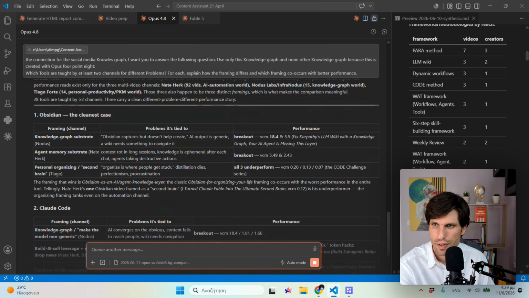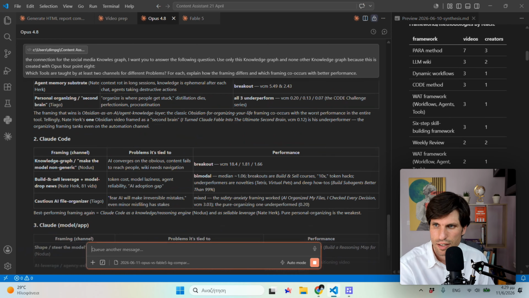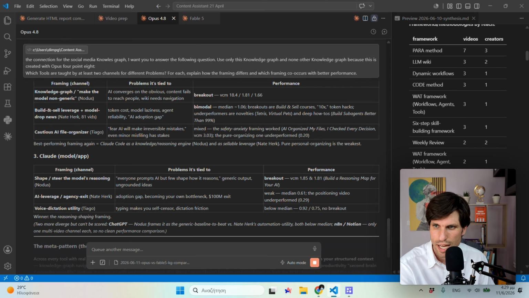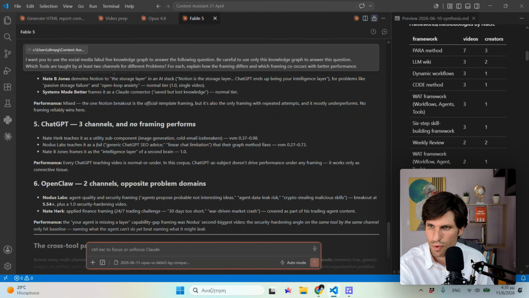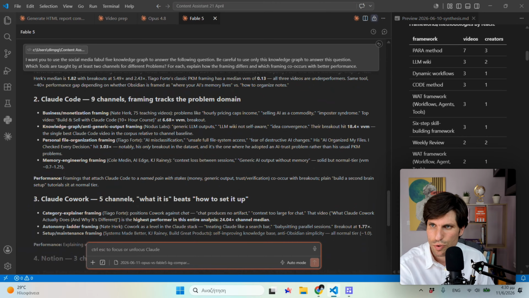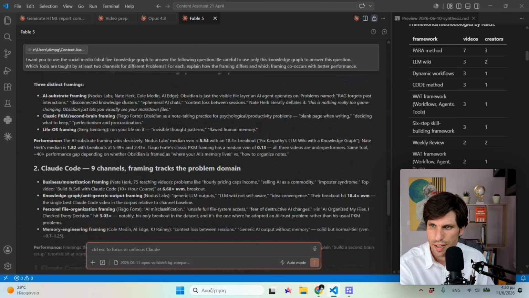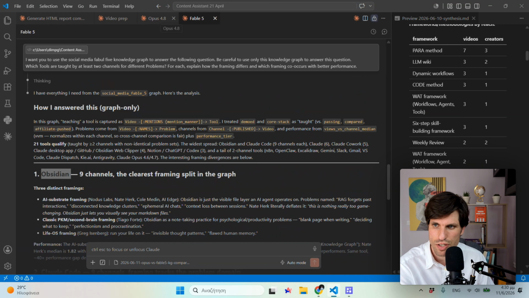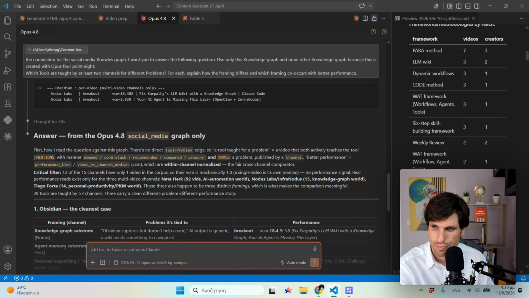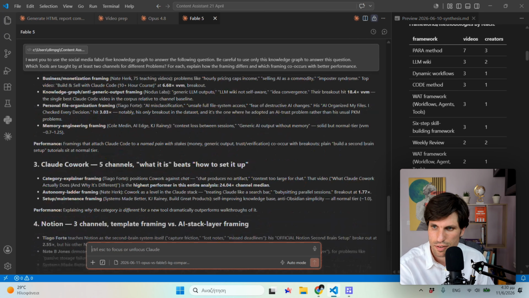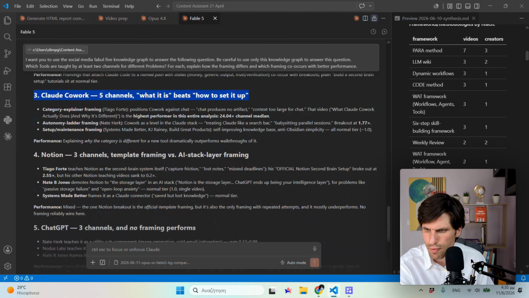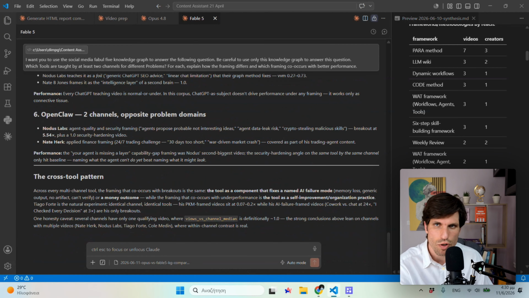Perfect. Obsidian, the cleanest case. Claude Code, framing. Claude model app. Right, this makes sense. That one moved to the fourth one. And here we see that we have Obsidian, and we have also Obsidian here in the first position. And the second one is Claude Code. Like here, the third one is Claude Model, Claude Cowork, okay, Notion, ChatGPT, and OpenClaw. So Fable gave us a deeper analysis in here.